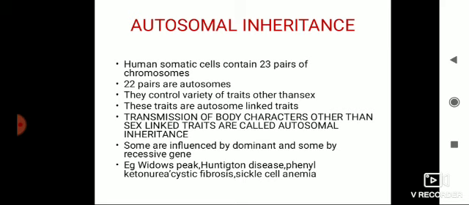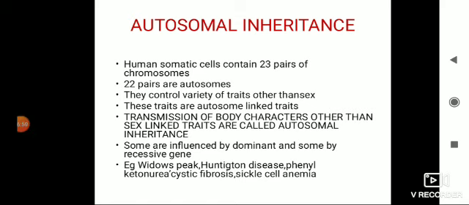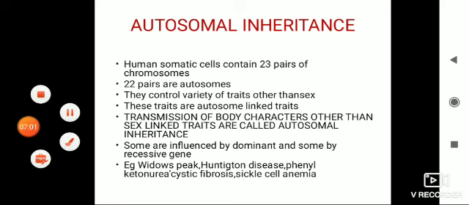In the examination, a definition will be asked. What is autosomal inheritance? So I am repeating again. Transmission of body characters other than sex-linked traits is called autosomal inheritance. Now, some are influenced by dominant and some are influenced by recessive genes. Examples: widow's peak, Huntington disease, phenylketonuria, cystic fibrosis, sickle cell anemia.